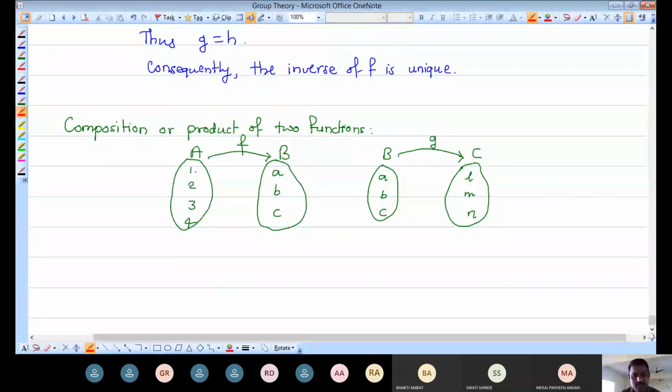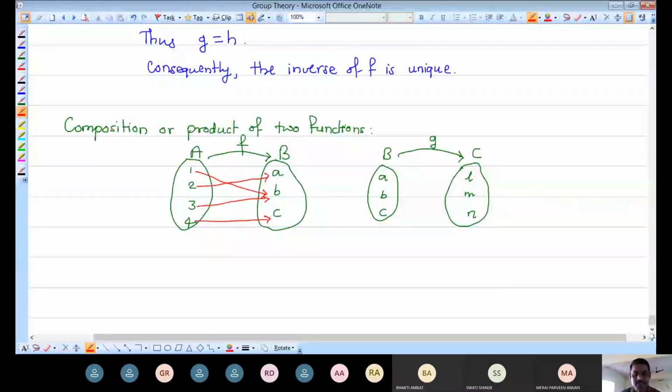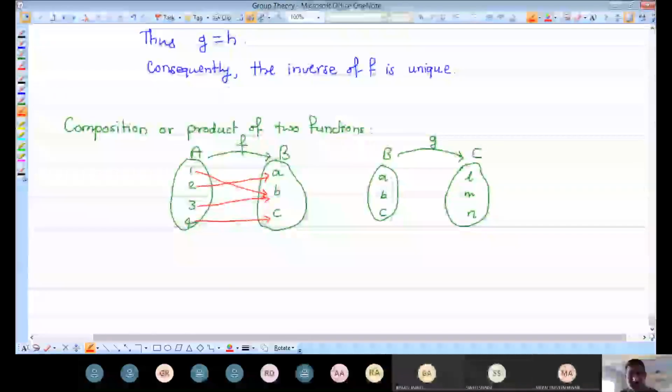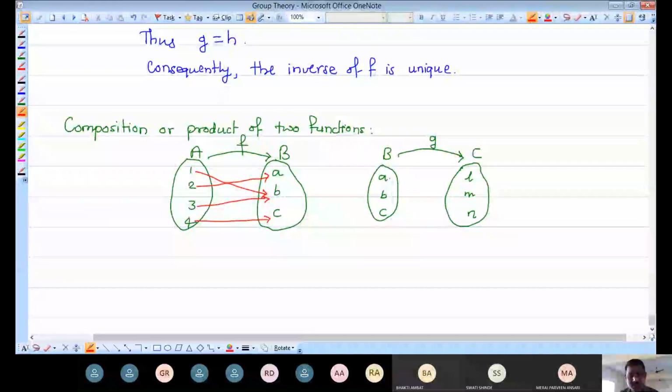Suppose image of 1 is nothing but b, image of 2 is nothing but a, image of 3 is again b, and image of 4 is nothing but c. Each element in the first set has a unique element in the second set, okay, and suppose under this map g, a goes to, suppose m, b goes to l, and suppose c is going towards n.